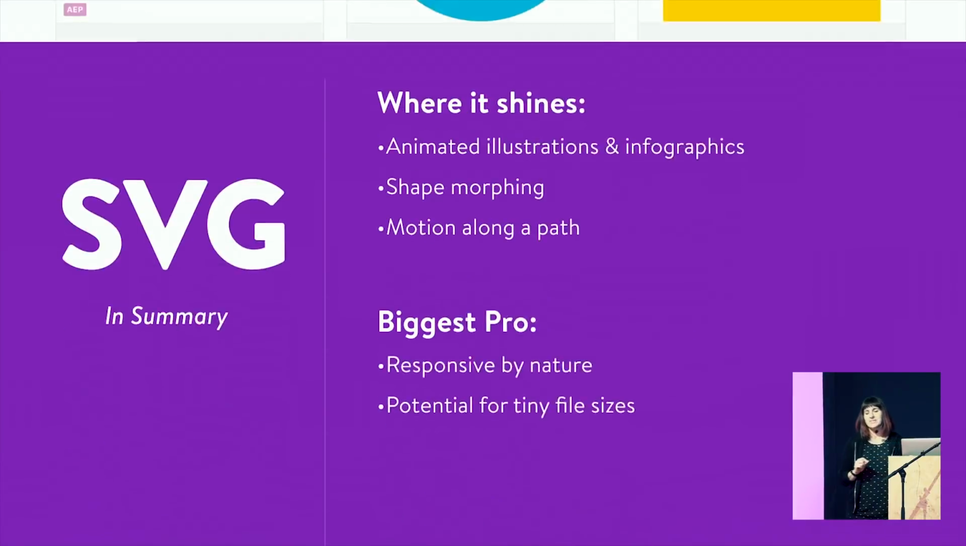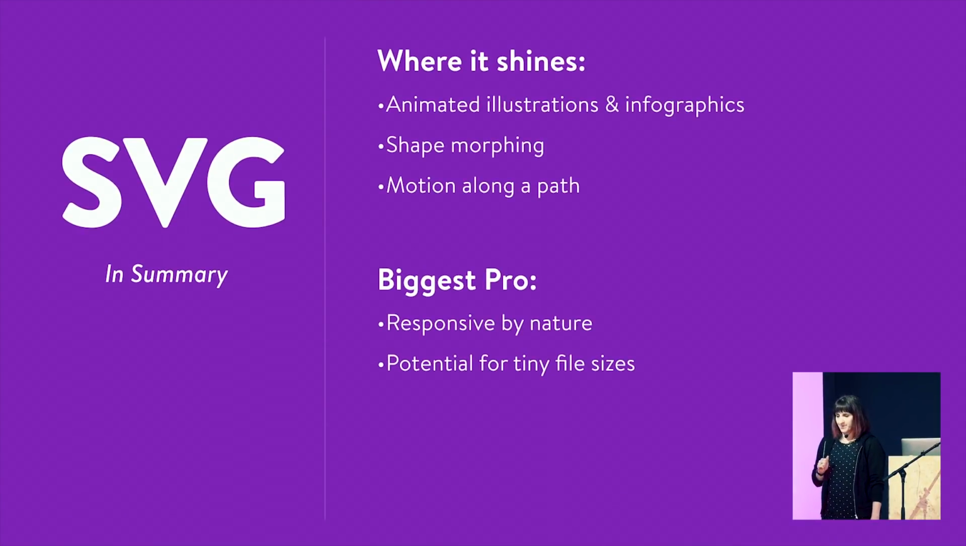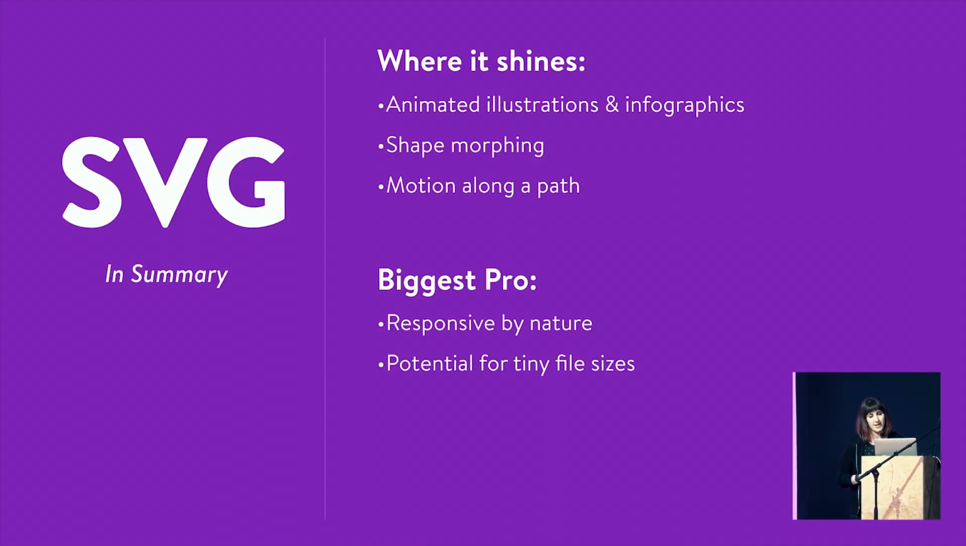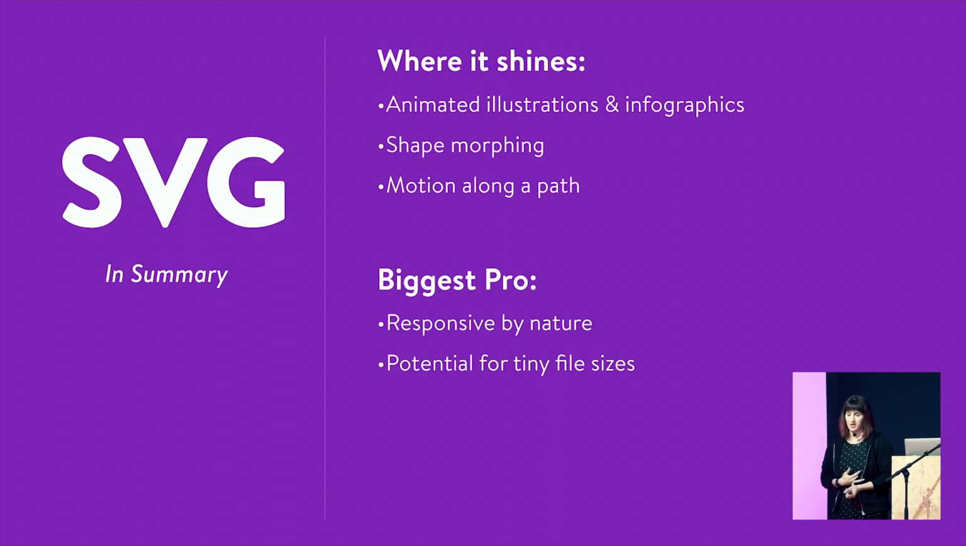So, the things that SVG is super awesome at, like I said, are any sort of animated illustration, anything vector. SVG is your best shot for that. Anything involving shape morphing or motion along a path, SVG, since it is literally mathy paths, is really, really good at that. And that's the technical term.